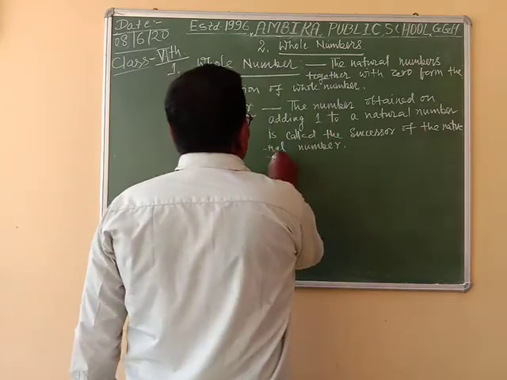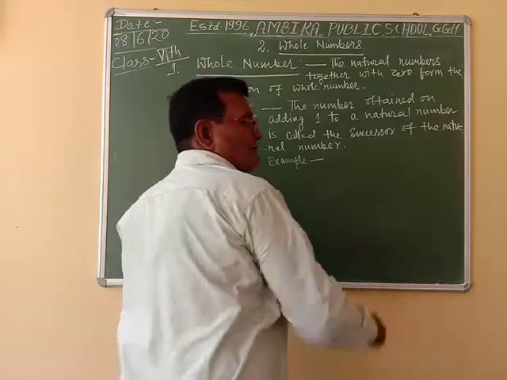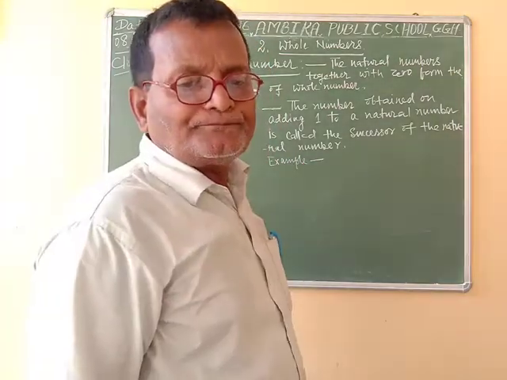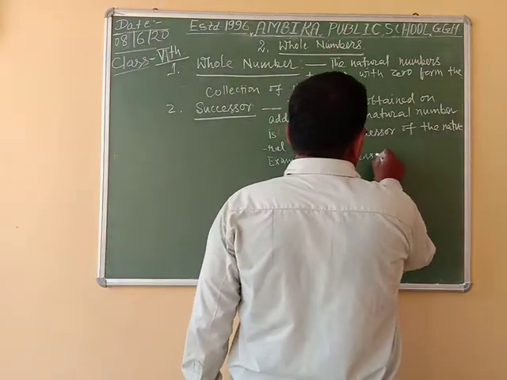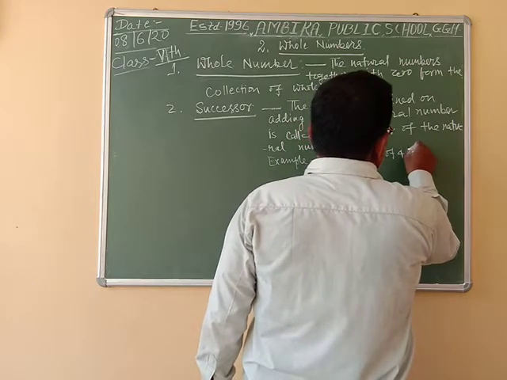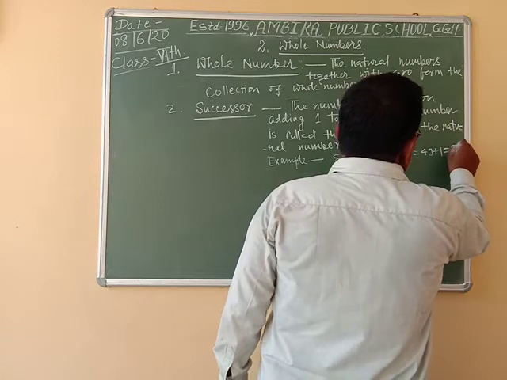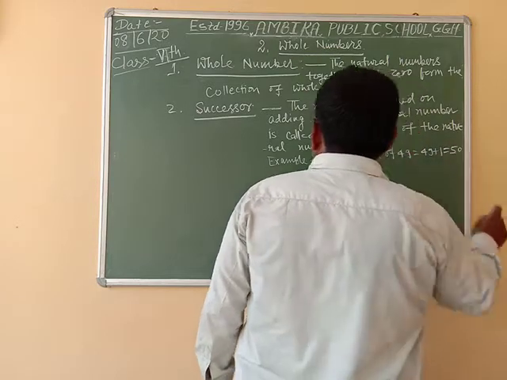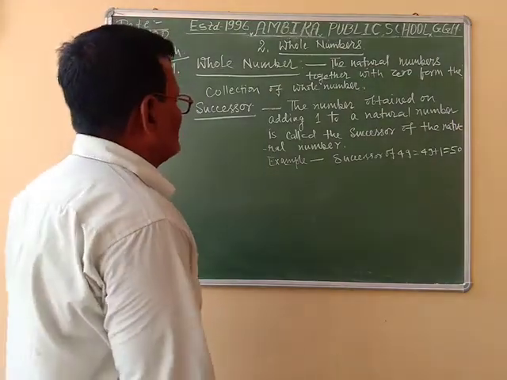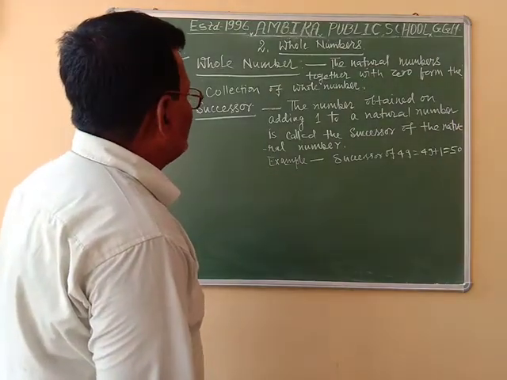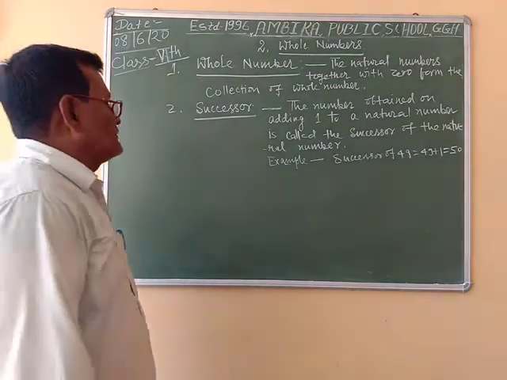Example: the successor of 49 is equal to 49 plus 1, which is equal to 50. Similarly, you can find the successor of any natural number. The number obtained on adding 1 to a natural number is called the successor of the natural number.